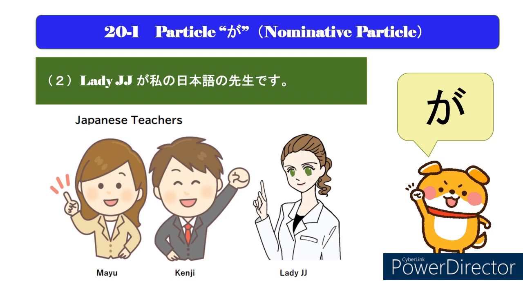Please think about a case that there are plural Japanese teachers in your school. Now, there are 3 teachers in the picture, Mayu, Kenji and Lady JJ. If you want to say, "JJ is my Japanese teacher," you should say in Japanese, レディー JJ が私の日本語の先生です。 In this case, the subject, Lady JJ, indicates that she is the specific teacher for you by using the nominative particle.